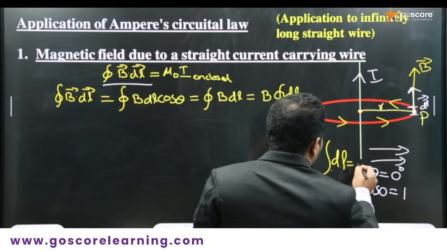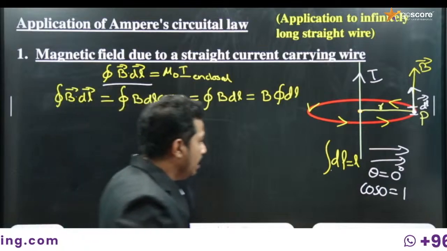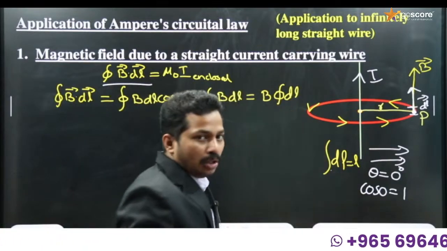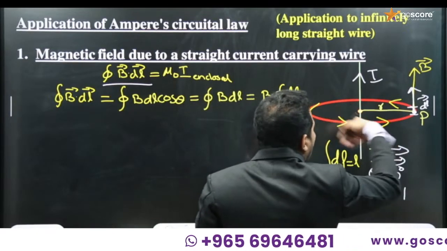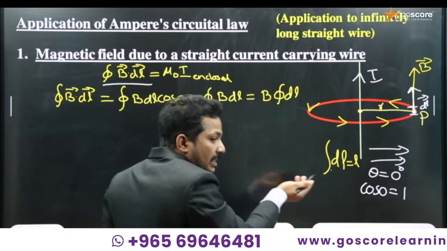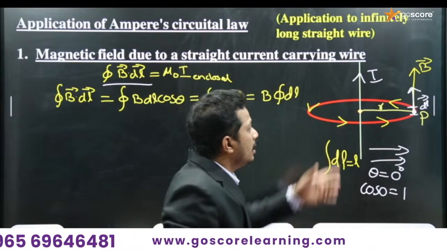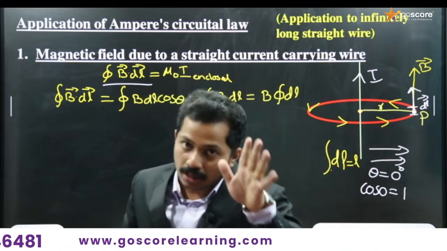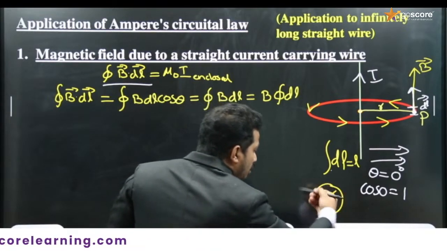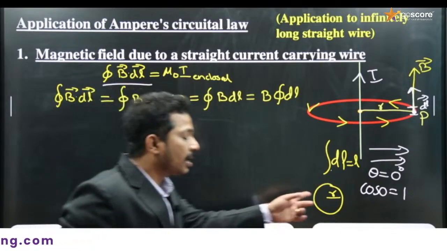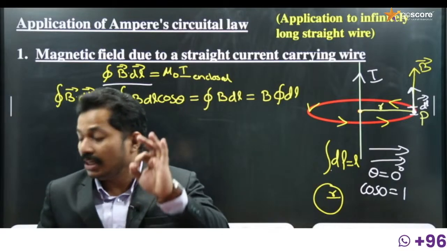We know that integral dl is equal to l, so the closed integral dl means integration over the entire length of the Amperian loop, which is the total length of the loop. Here we have considered the Amperian loop in the form of a circle with radius r, so the total length of the loop is the circumference of the circle.